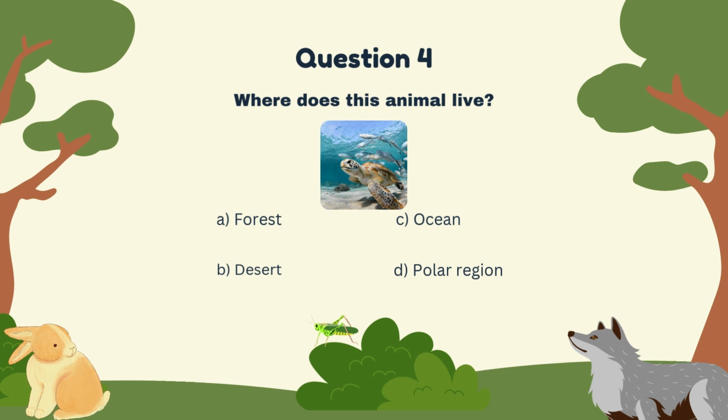Question number 4. Where does this animal live? It is a sea turtle that is surrounded by fishes. So where does a sea turtle live? A, forest, B, desert, C, the ocean, or D, polar region. Yes, that is correct. The answer is C, ocean.